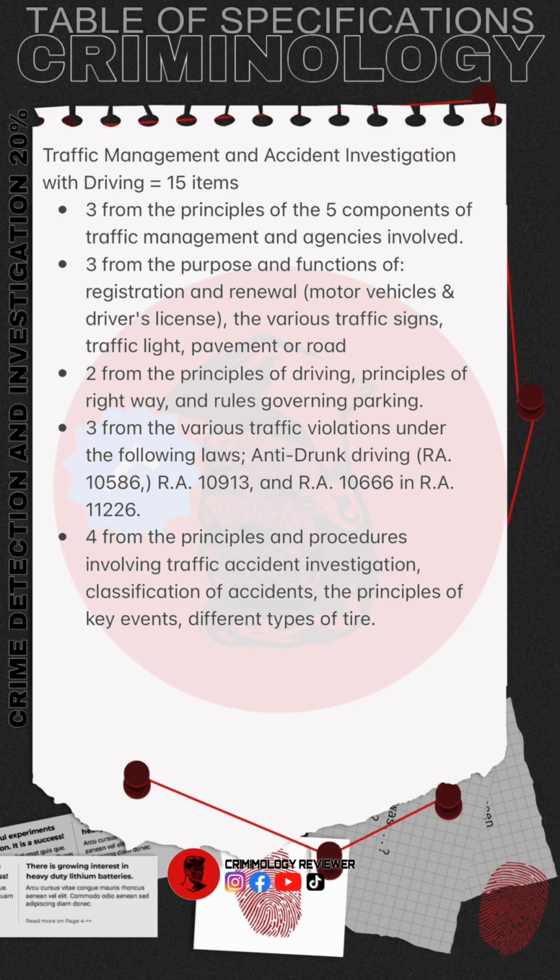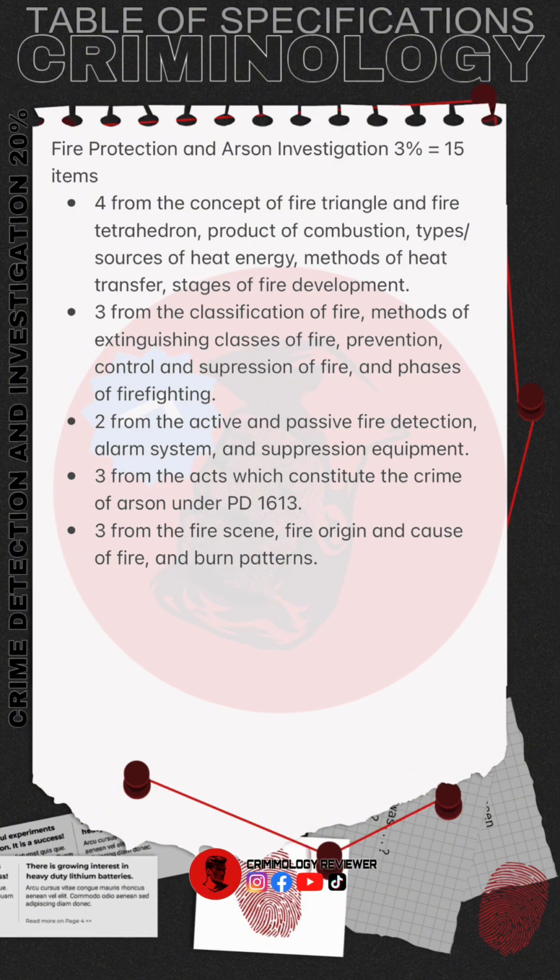3 from the various traffic violations under the following laws: anti-drunk driving, RA 10586, RA 10913, RA 10666 and RA 11226. 4 from the principles and procedures involving traffic accident investigation, classification of accidents, the principles of key events, different types of tire.